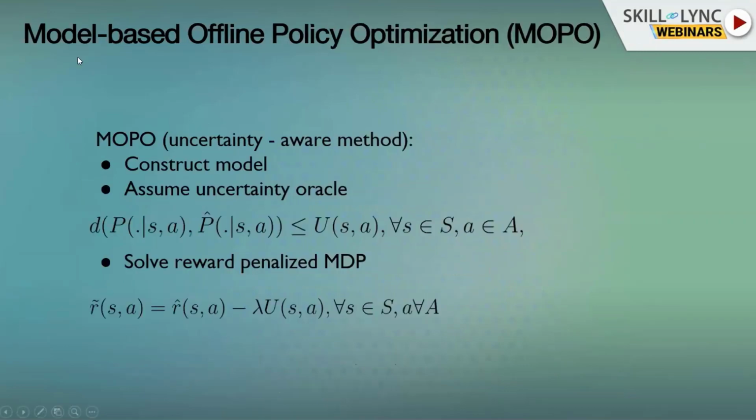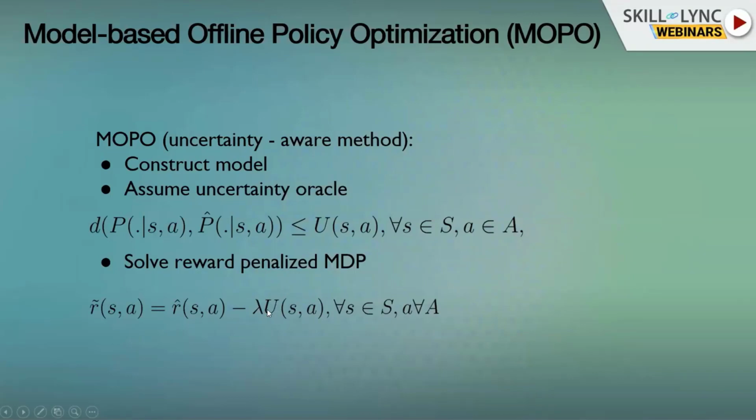Another way to do this is through another framework called model-based offline policy optimization, MOPO for short, and it does basically the same thing. It constructs the model, it assumes that we have an uncertainty oracle over the model, can bound the error in our model in some way, this U, and then we simply penalize our reward by subtracting lambda times the error in our model.